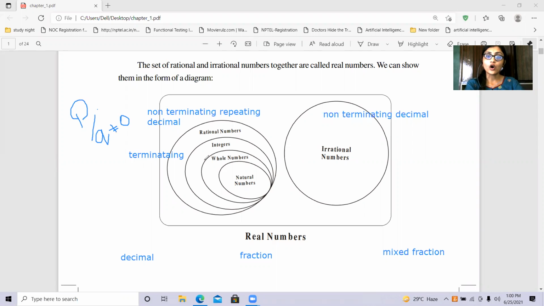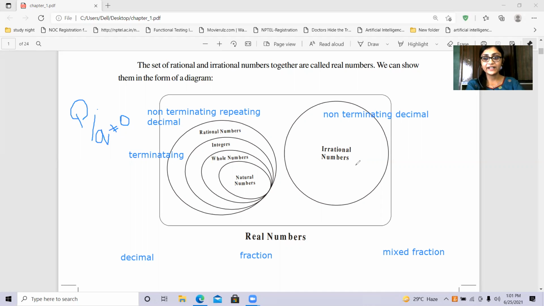So, all the numbers which can be expressed in the form of p by q are called the rational numbers, where q is not equal to 0. And all the non-terminating repeating decimals and terminating decimals can be expressed in the form of p by q. Hence, they will come under the rational numbers.